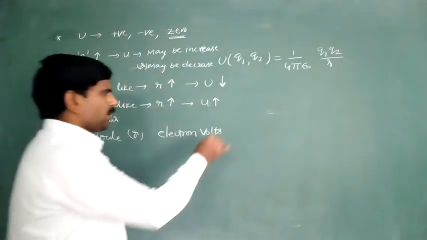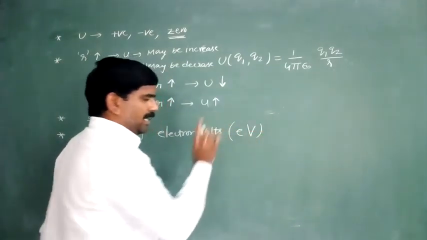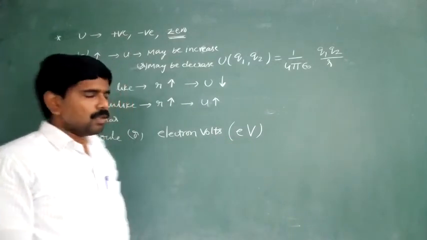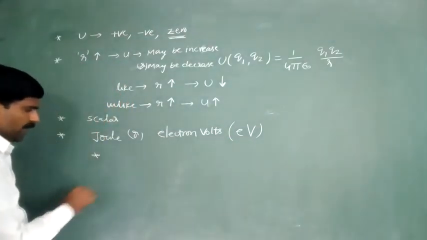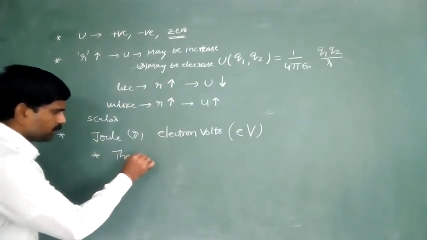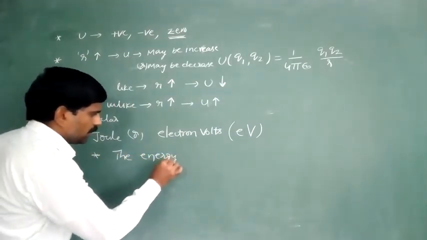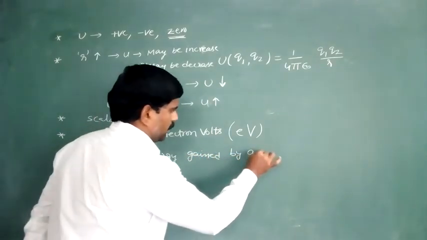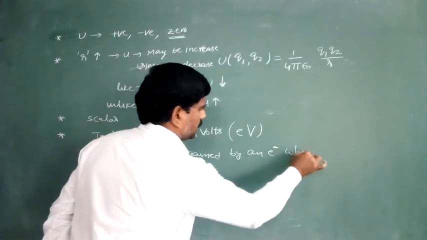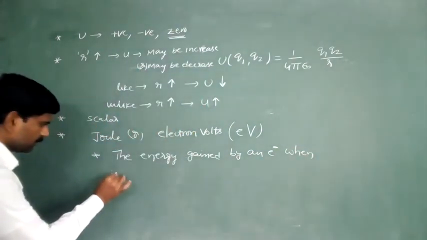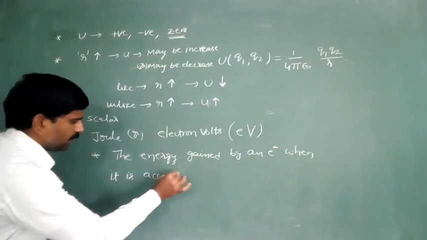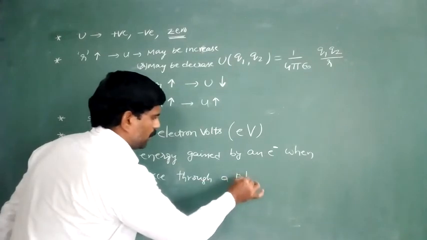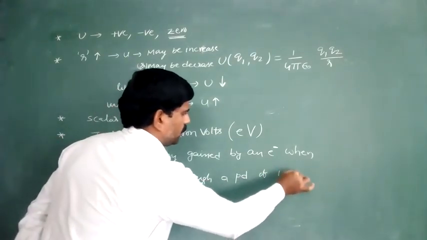So what is this electron volt? We represent it with the letters eV. How do we define the electron volt? Electron volt is defined as the energy gained by an electron when it is accelerated through a potential difference of 1 volt.